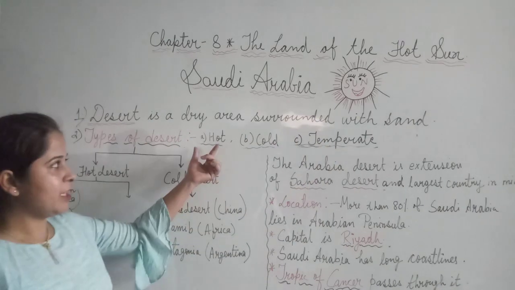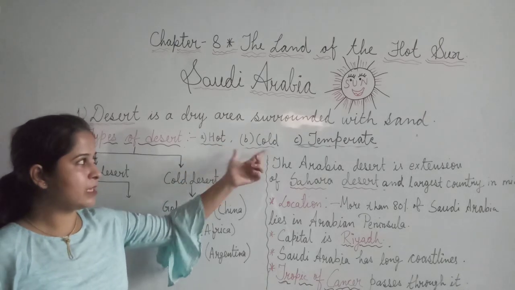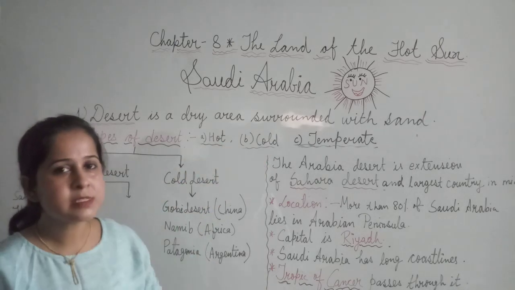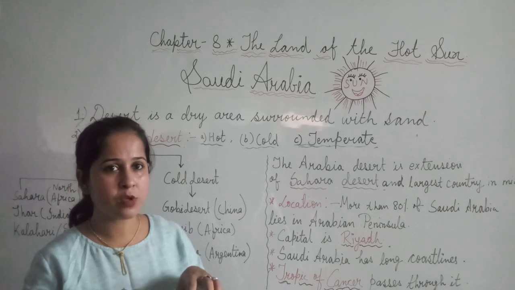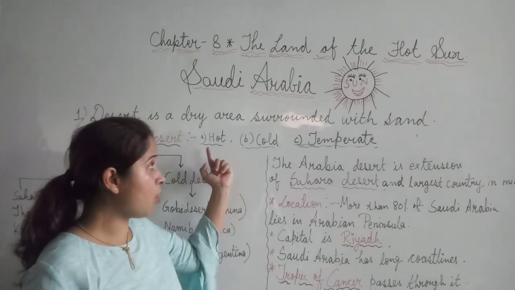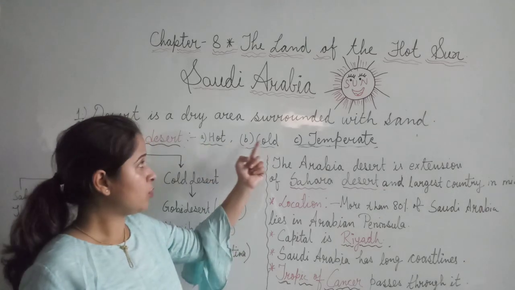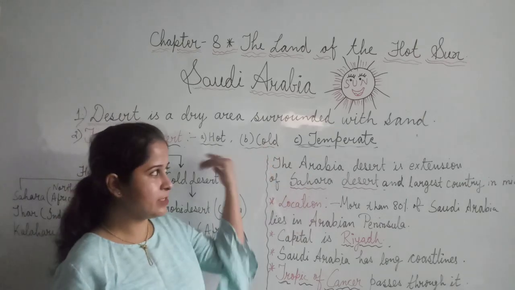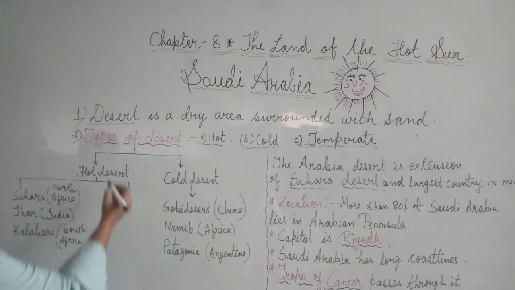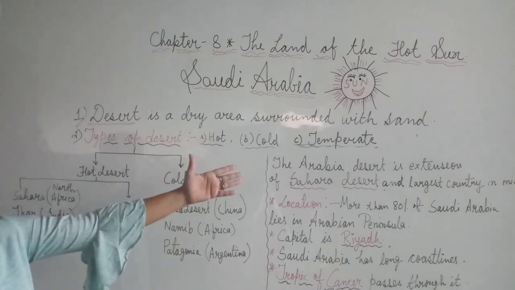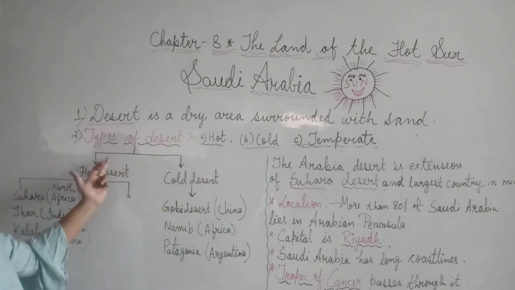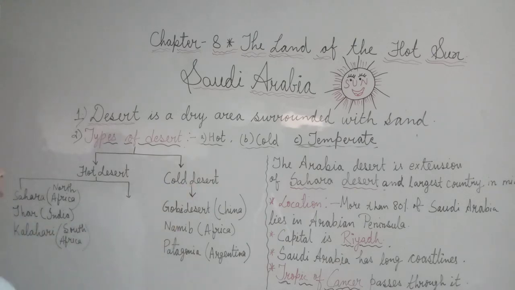But mainly we study about hot desert and cold desert, and you people are in the 5th standard, so mainly we will focus on two deserts. First is hot desert, their types, and cold deserts and their types. So let's start. Now types of desert. As I have said, there are 3 different types of desert, but here I will discuss 2 main types of deserts according to your standard.